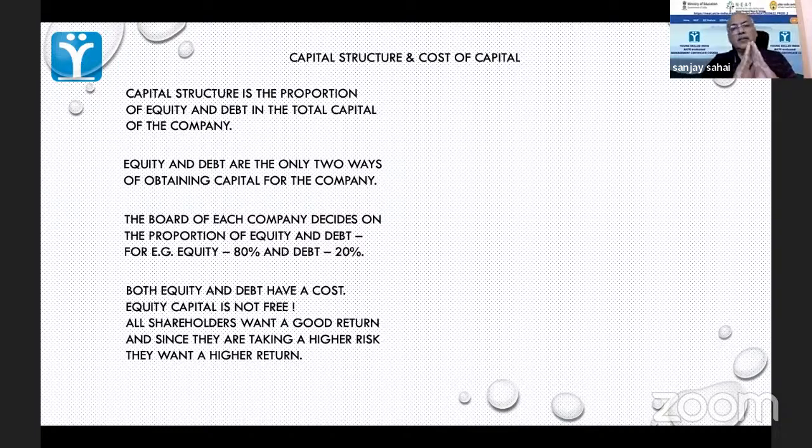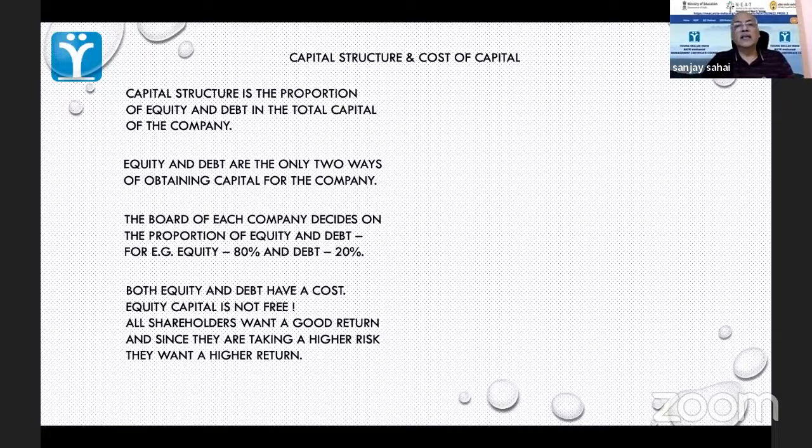As far as the difference between debt and equity is concerned, the equity guy is taking a huge risk because there is no compulsion on the part of the company to return his money. His only way of quitting is by selling it to someone else. And when he sells to someone else, the market decides the price. So depending on demand and supply, he may gain, he may lose. There is no guarantee for the equity shareholder to get back his money, and the company is certainly not guaranteeing it at all.